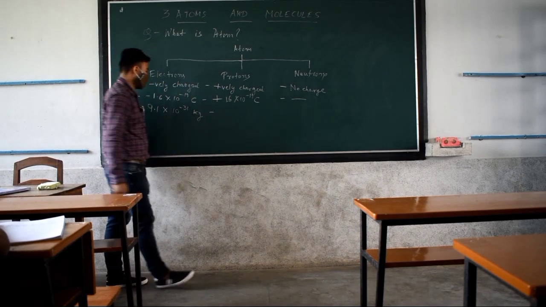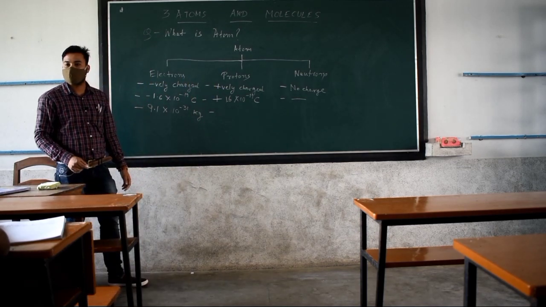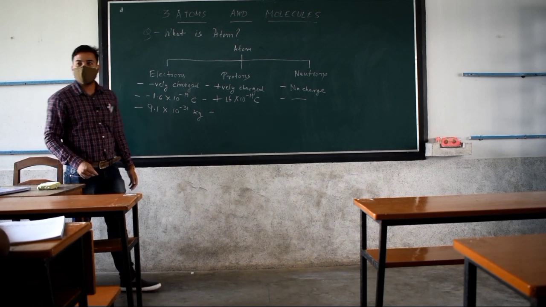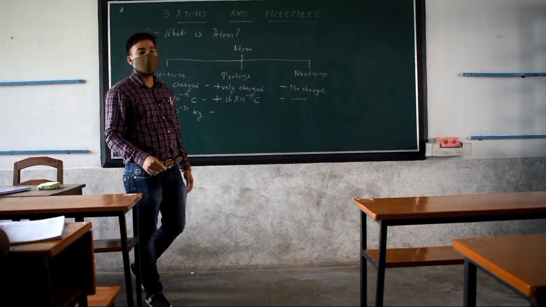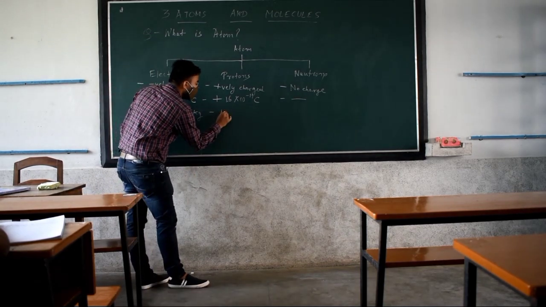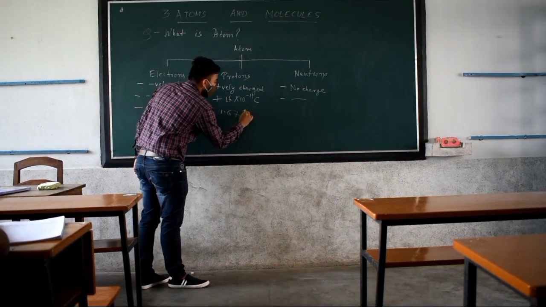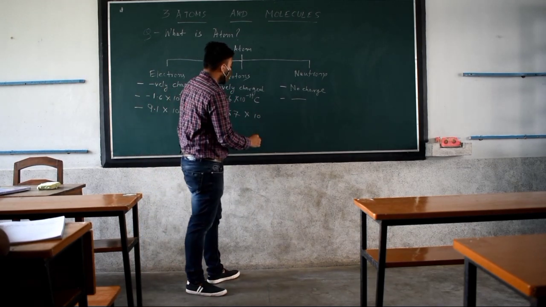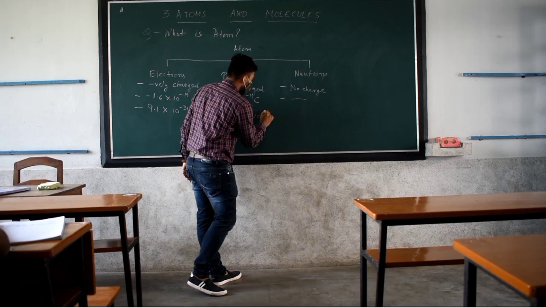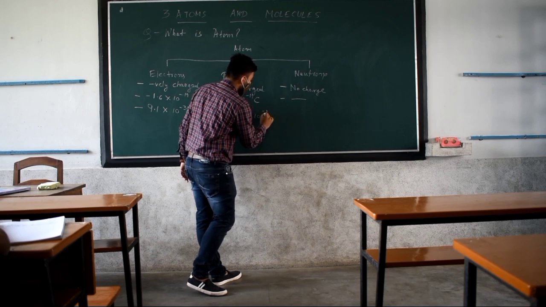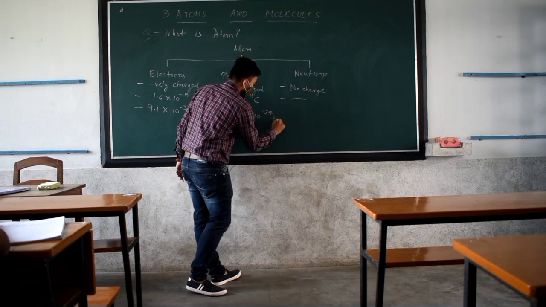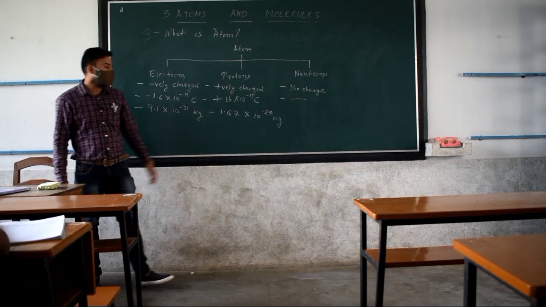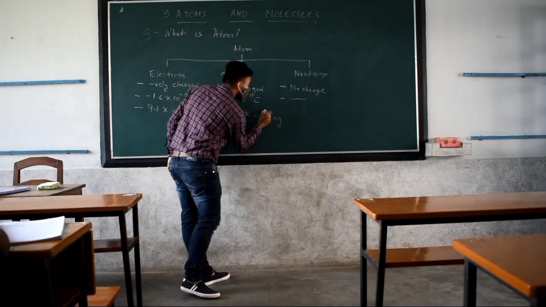Protons have a mass of how much? Do you know? What is the mass of proton? Anyone knows the mass of proton? No. So it is 1.67 multiplied by 10 raised to the power how much? 28 or 27. I think 27. This much. 1.67 into 10 raised to the power 27 kg.